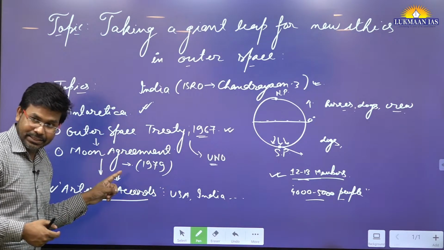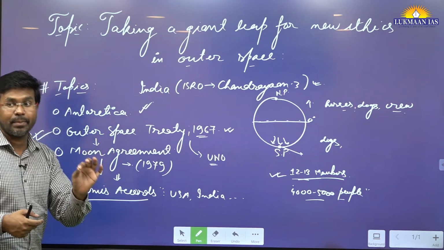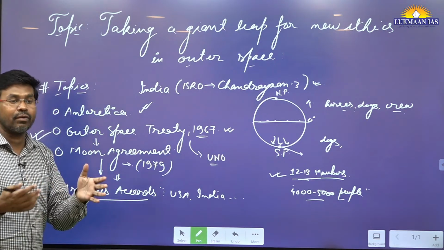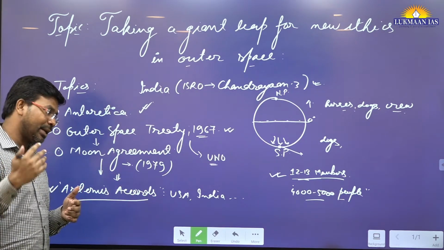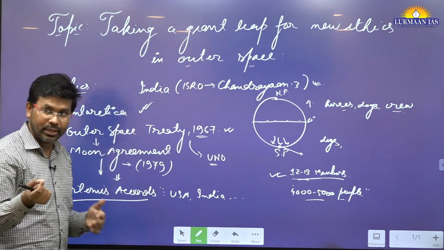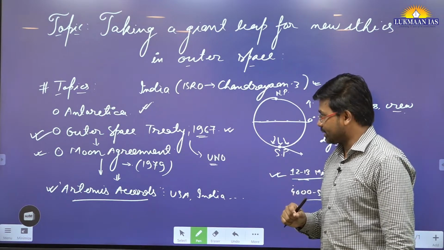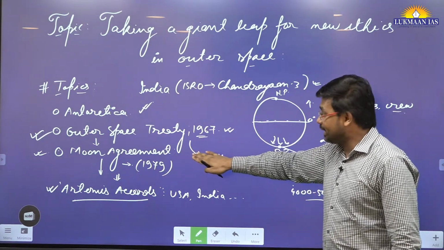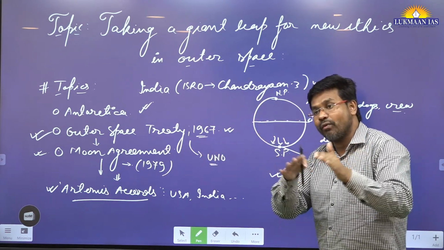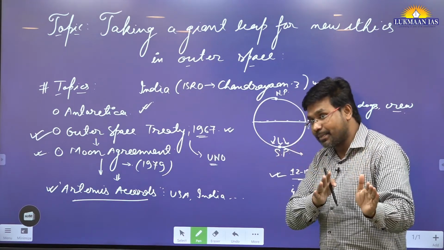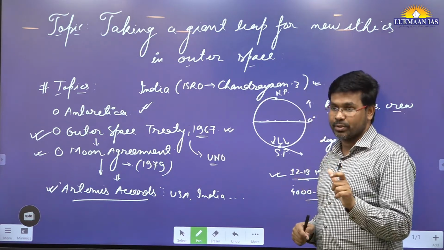So these agreements say that we should not make any changes to the environment of those bodies. We can think of identifying minerals or other things that can, at a later point of time, be exploited for economic purposes. However, we should not do any harm to these bodies. The Moon Agreement also says that whether an activity is done by the government space agency of a country, by a private space agency, or by a private individual, that country will be responsible for its actions.